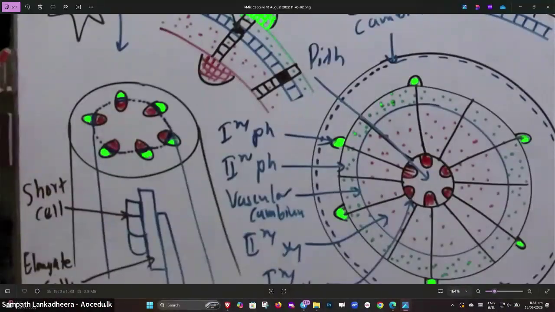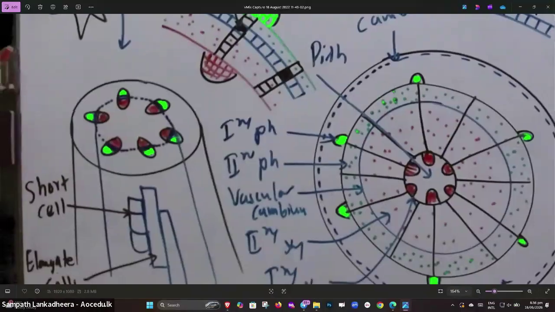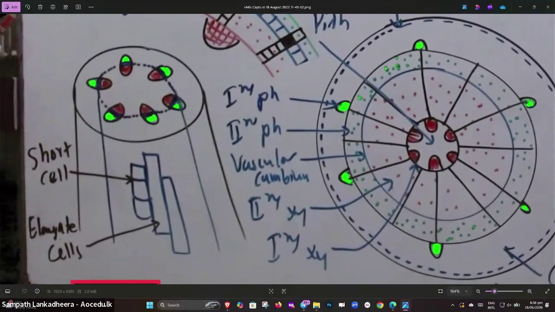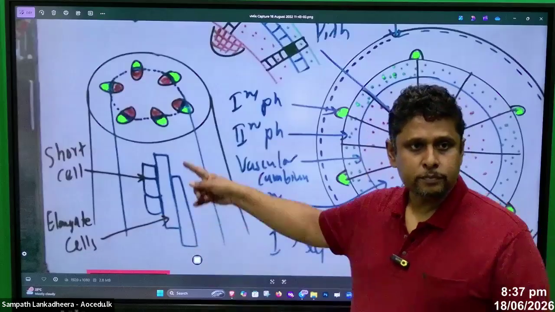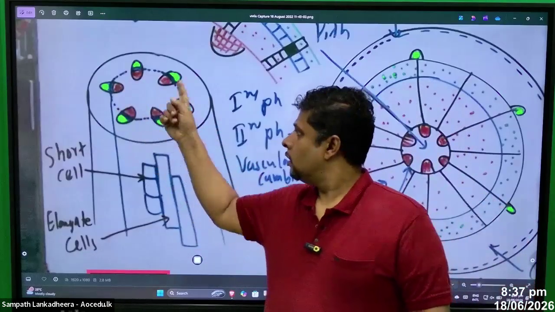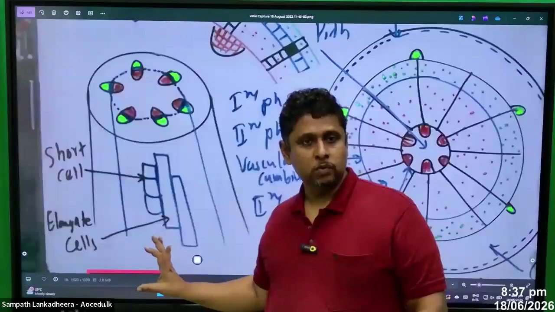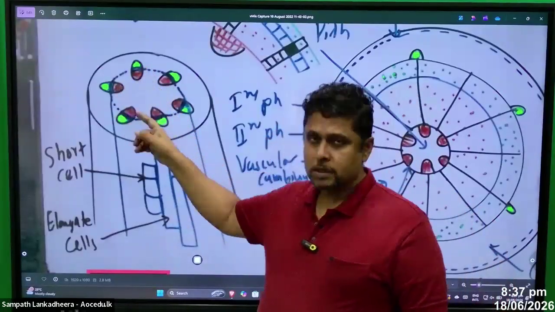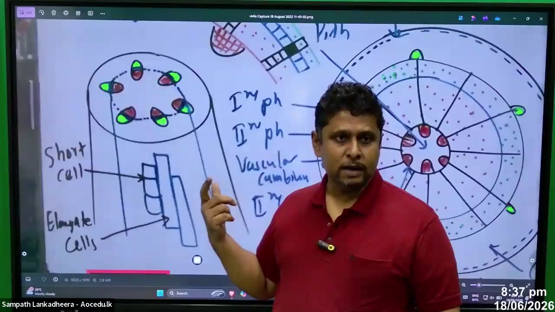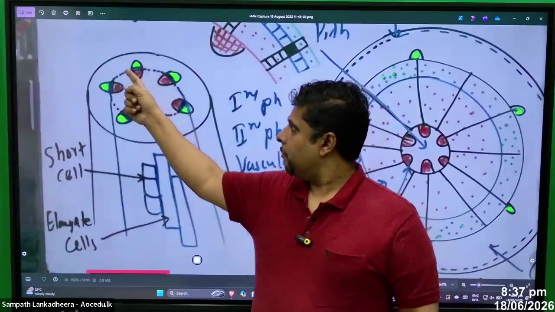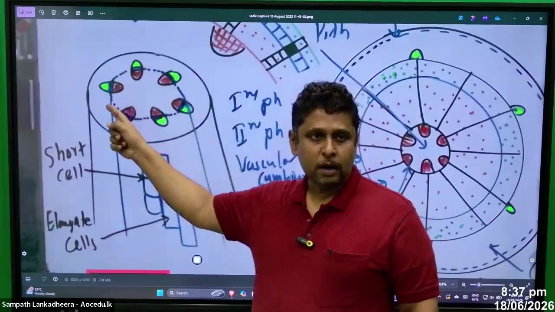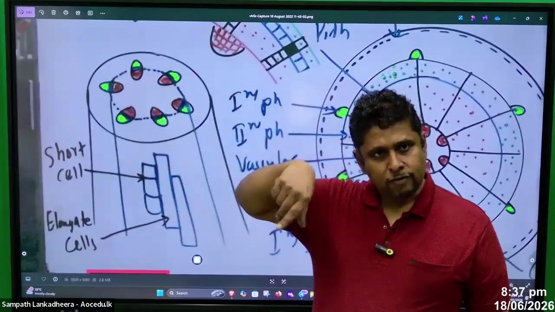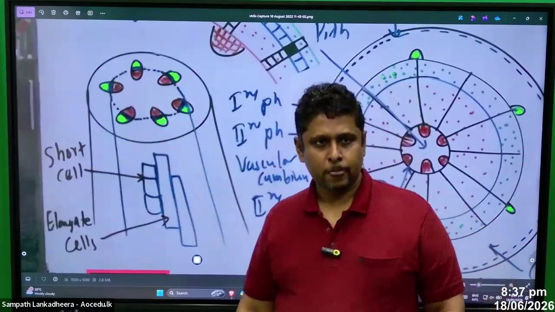This shows you the stem vertical section. Here we can see the cambium present between the xylem and the phloem, and the cambium is now connected by a parenchyma ring. Then that forms the vascular cambium.